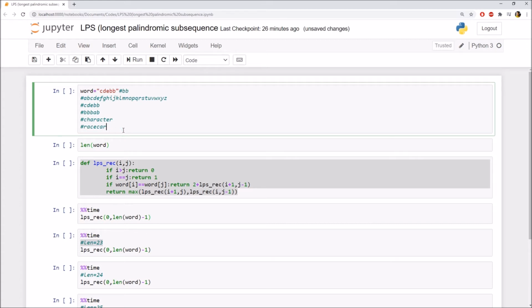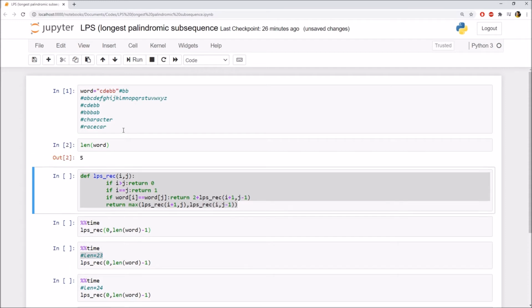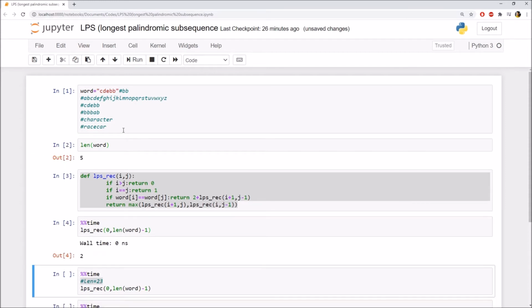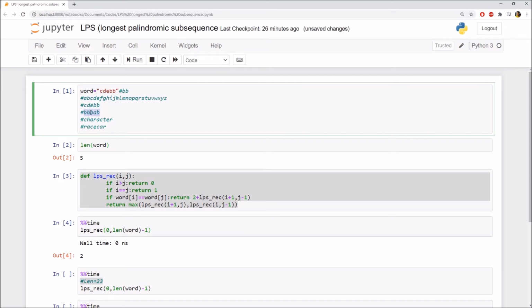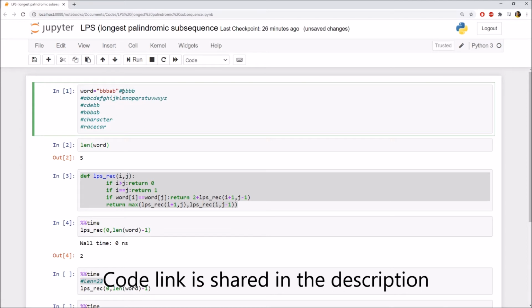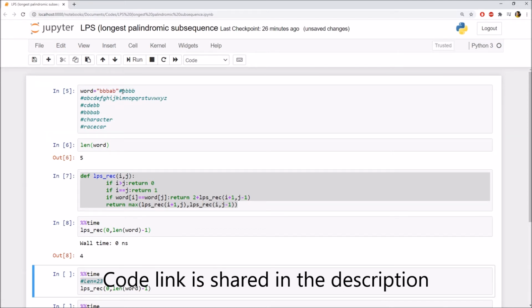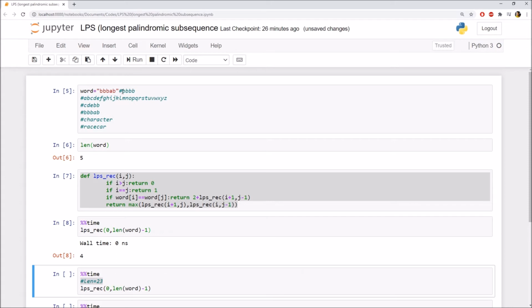Now we will execute this code and find out the value. As you can see here, it is 2, which is correct. Now change the word. This time the word will be BBABCB, so the LPS will be BCB and B, and its length will be 4. Now let's find out the answer through the program. As you can see here, it is correct, 4.